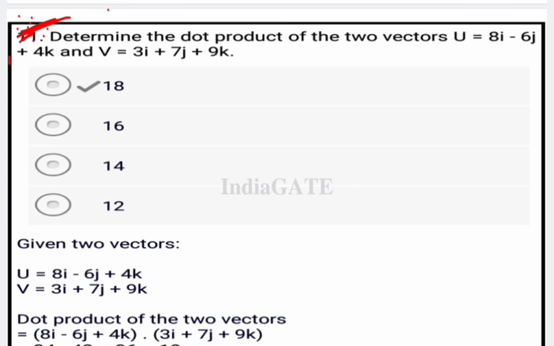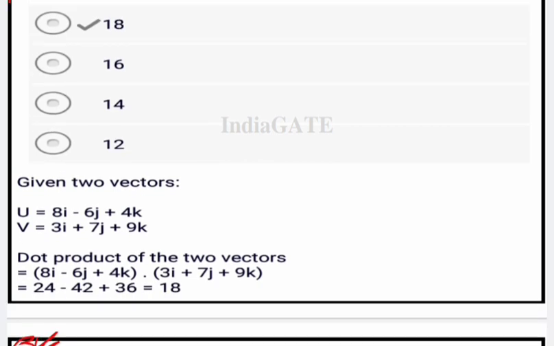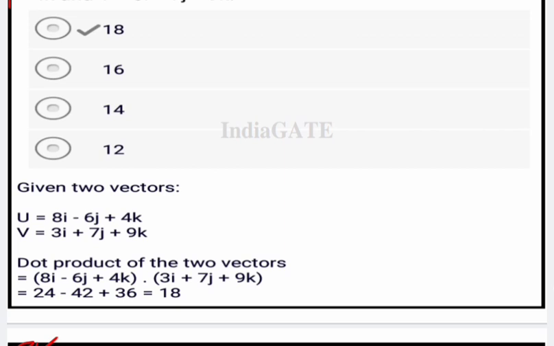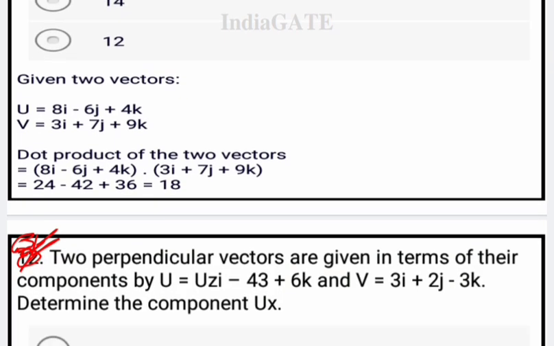Determine the dot product of the two vectors u equal to 8i minus 6j plus 4k and v equal to 3i plus 7j plus 9k. So what is the product of the two vectors? So here given two vectors like u and v. Now the dot product is given like this, just multiply each component and we get here 18 is the correct answer. Now come to the next question.